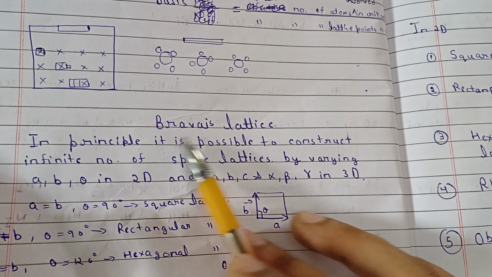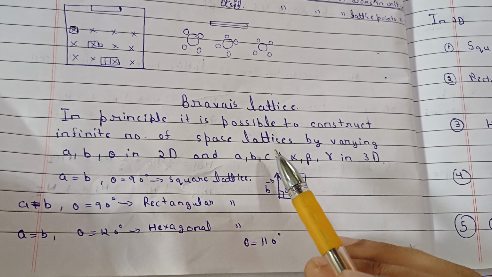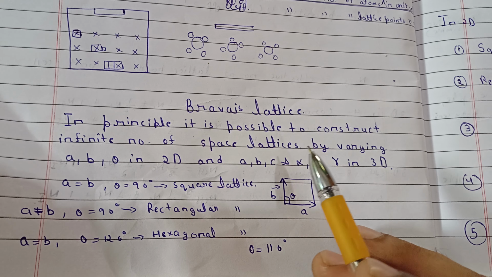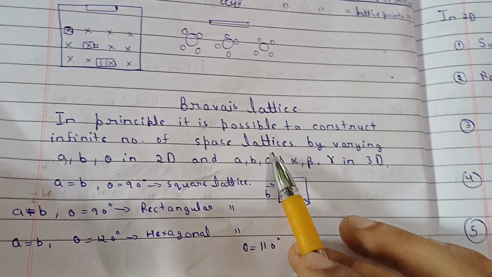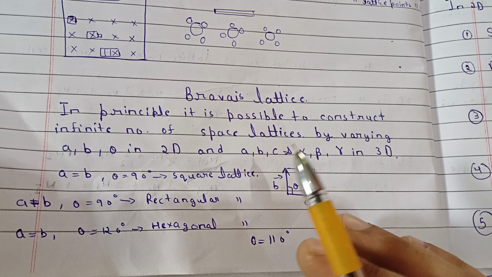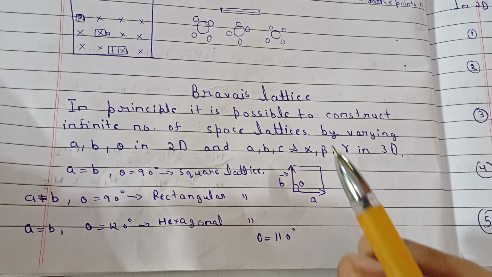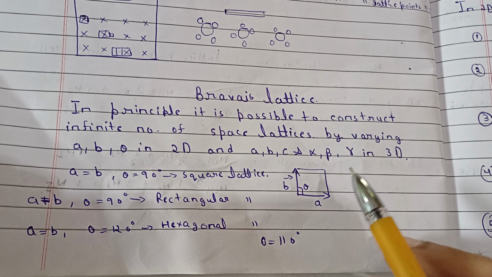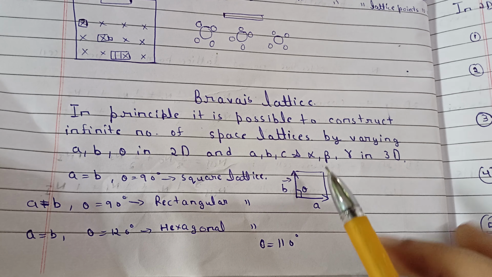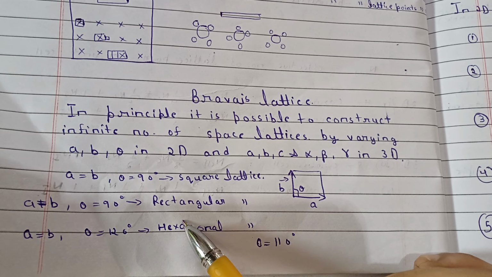But the Bravais lattices: he was a scientist, and several experiments took place on crystals, and we found that only a limited number of lattice structures are possible, in 2D and 3D. There is a possibility that in the future a few more types of structure can be found, but most structures are already explored, and these are the structures we will study today. We call them Bravais lattices. In 2D we have 5 lattices, and in 3D we have 14 Bravais lattices. Forget them for now, we will study them in detail.